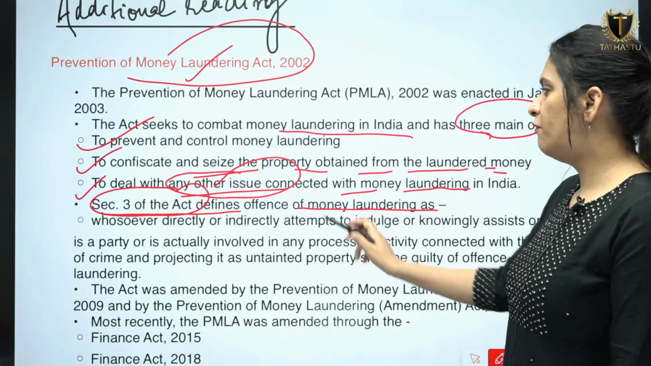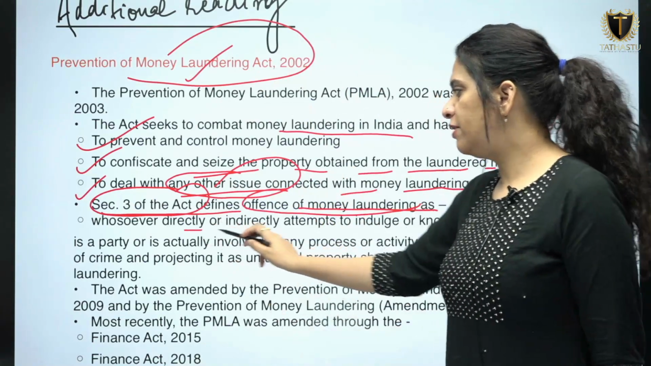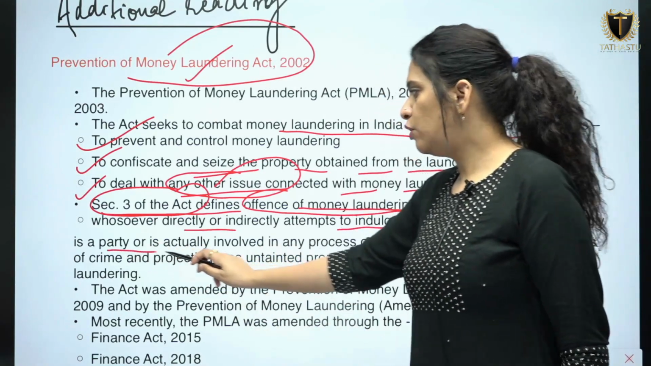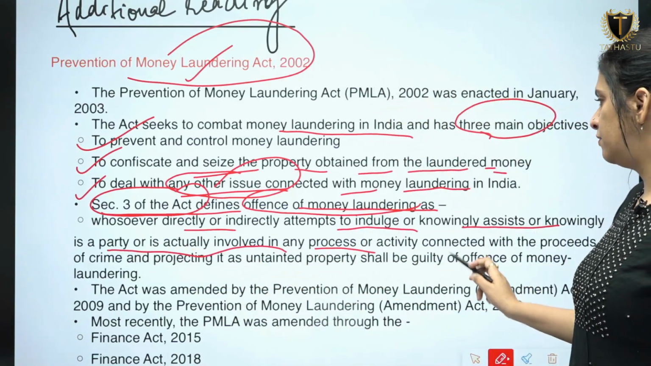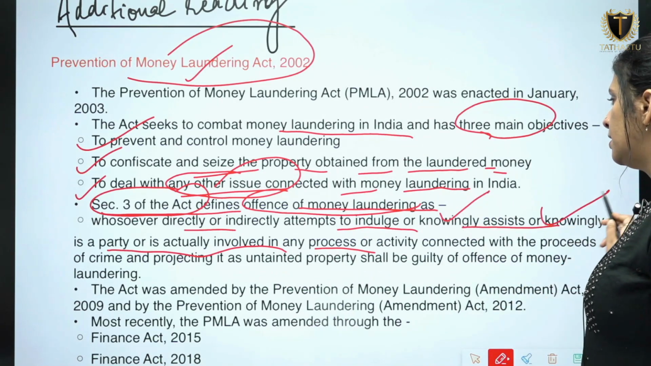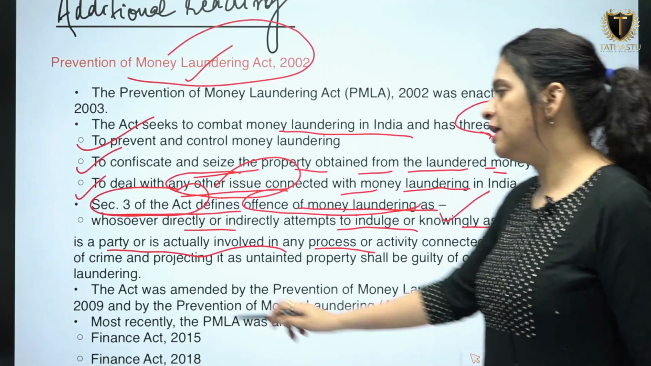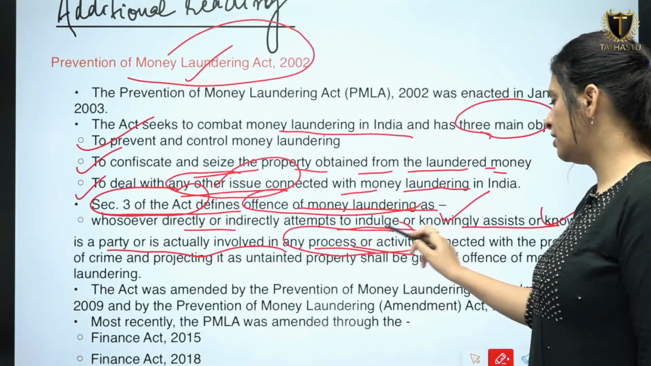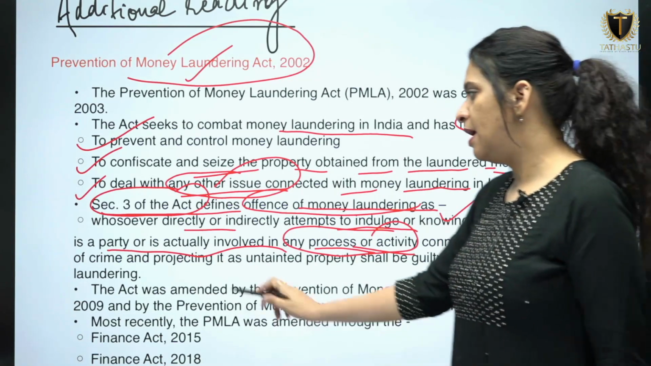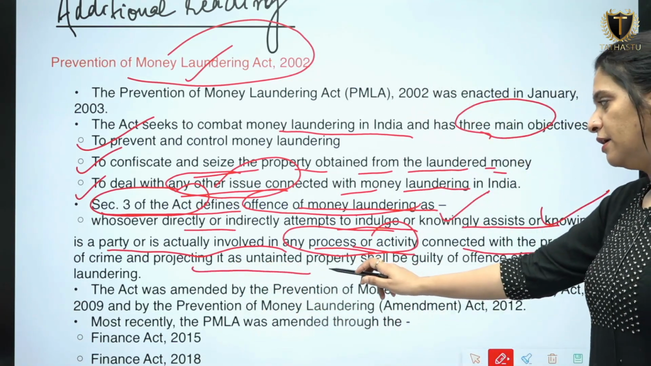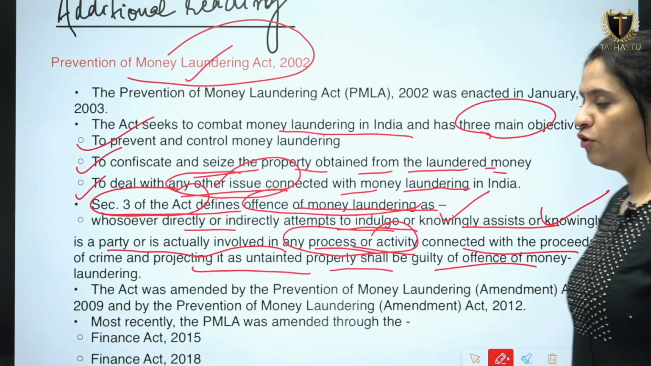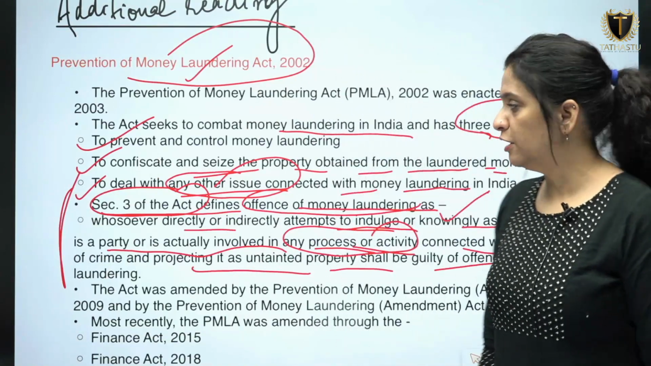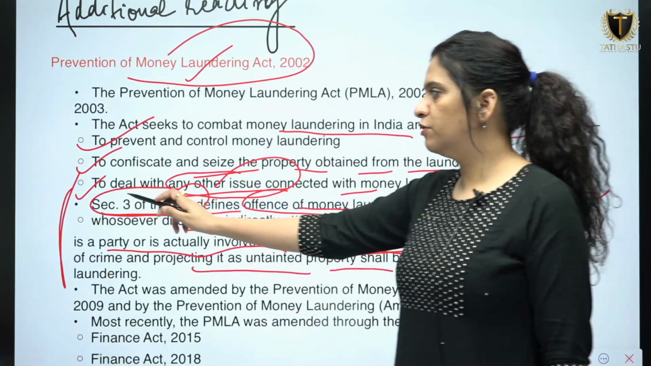Section 3 of the act defines the offence of money laundering as: whosoever directly or indirectly attempts to indulge, or knowingly assists, or knowingly is a party or is actually involved in any process or activity connected with the proceeds of crime and is projecting it as untainted property, shall be guilty of the offence of money laundering. So this is how money laundering and offences under the act are defined under Section 3 of the act.